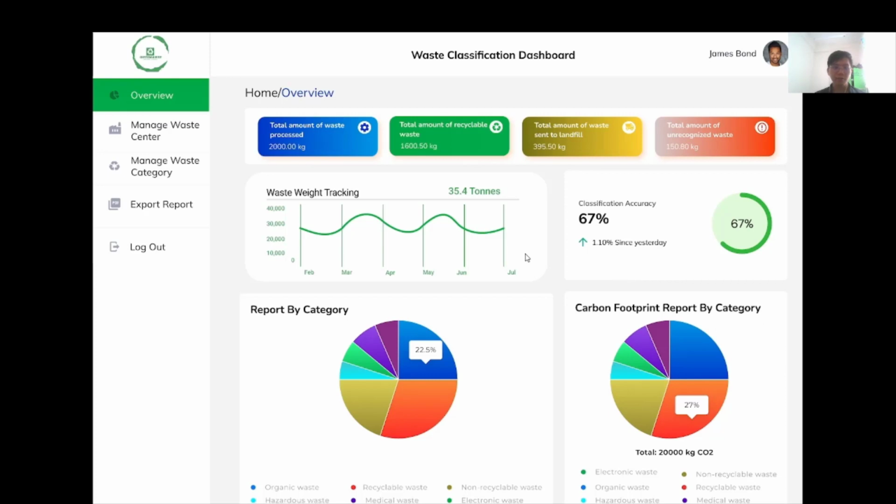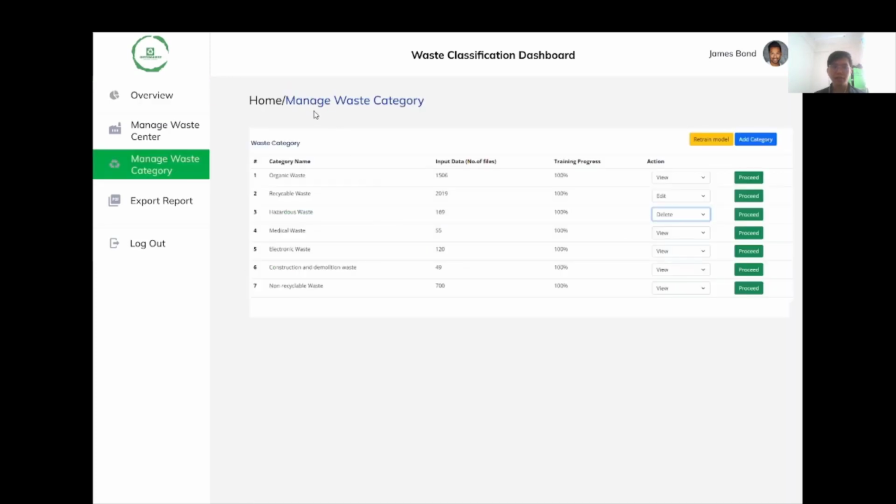And next, I will present the use case for manage waste category. On this screen, the user can view a list of registered waste categories, for example, organic waste, recyclable waste, hazardous waste, medical waste, electronic waste, construction and demolition waste, and also non-recyclable waste. The user can perform operations like build, edit, delete, and add category.